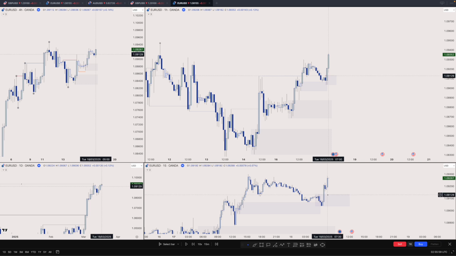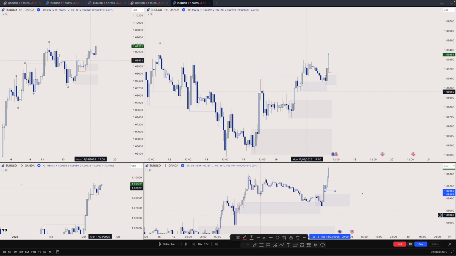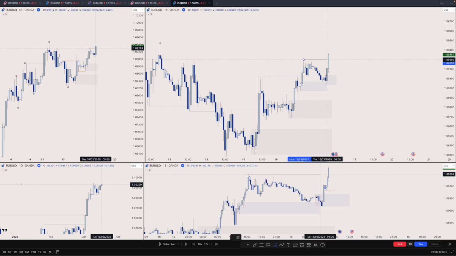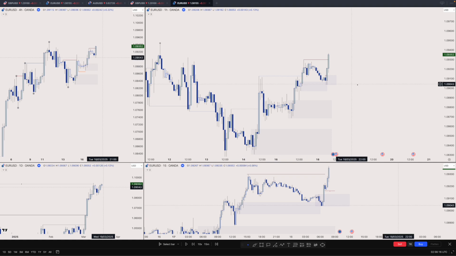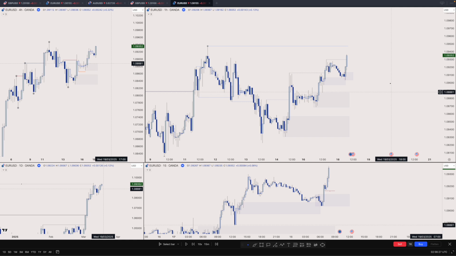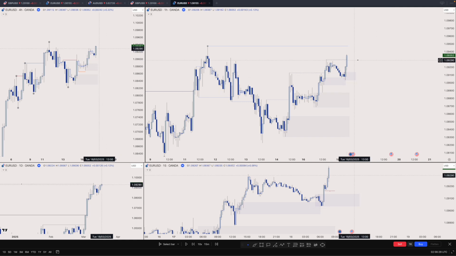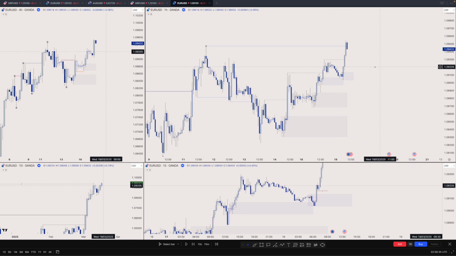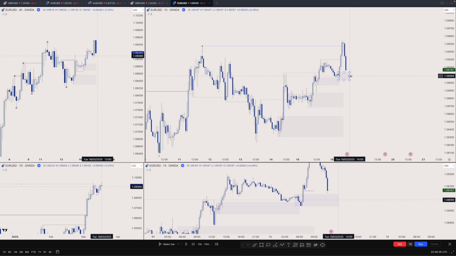I was just waiting for mitigation in this one, so I was looking to go to this one for my entry, but it did not pull back and it just went up. So now what do we got? We got the 1 hour internal breakup structure. We know that this is weak, right? So the main expectation is to just run this high and just follow the order flow, right? Okay, so it took out the high without mitigation. So the main game plan is to just follow the order flow, and I'm just waiting for this mitigation.